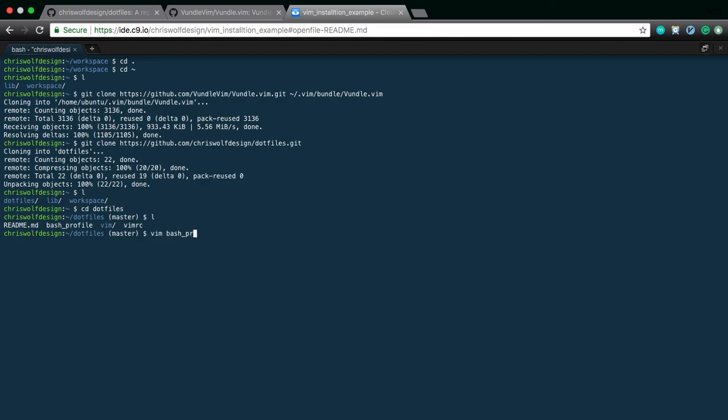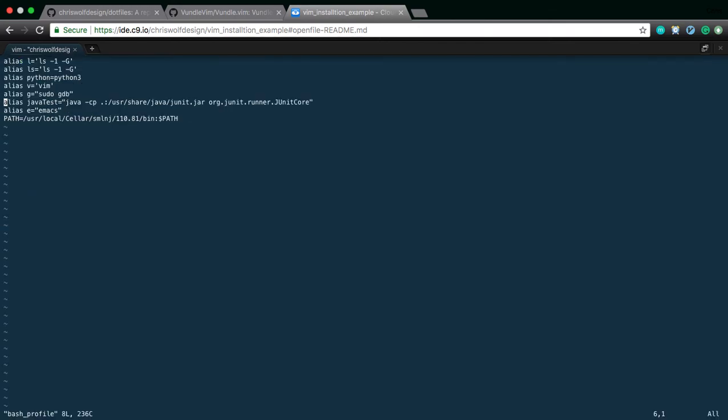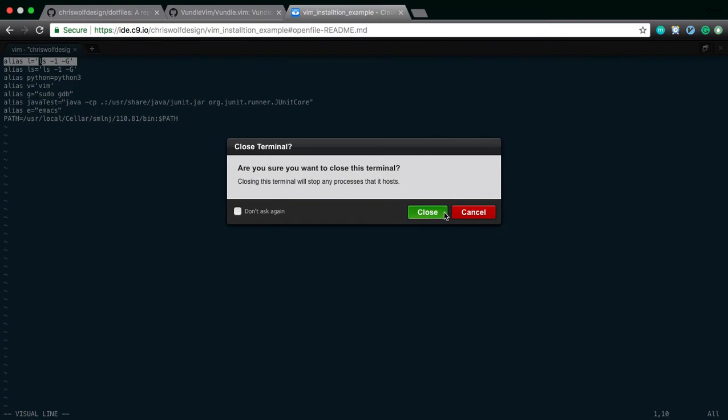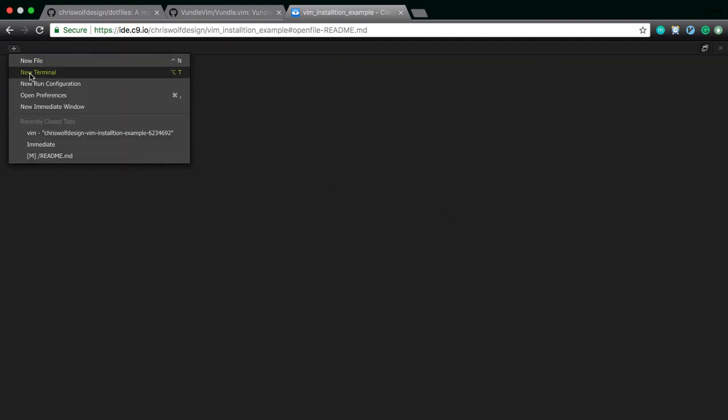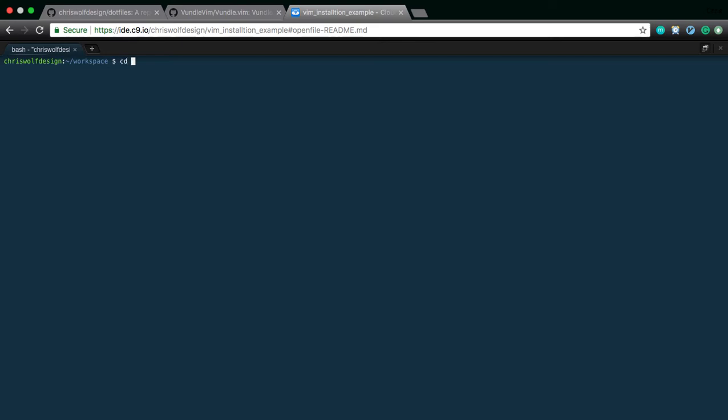And for now, we're going to use Vim. Vim bash profile. Let's take a look at my bash profile. You'll notice there's a couple things in here. First of all, I have L and ls, an alias. Basically what an alias means is when I type this, pretend I, oh, no, sorry. Okay, I don't know what this thing is doing. So just gotta close out of that. That was weird. I apologize.